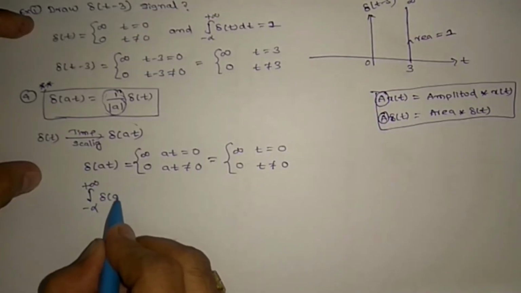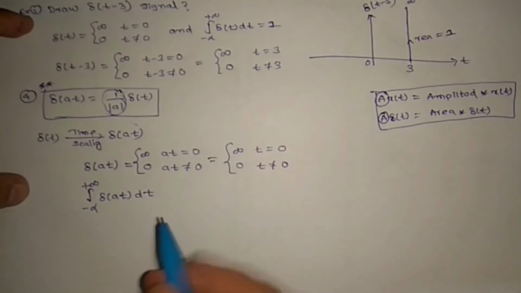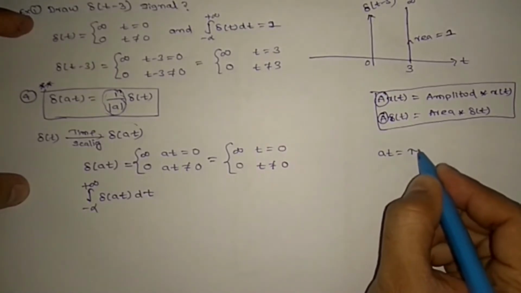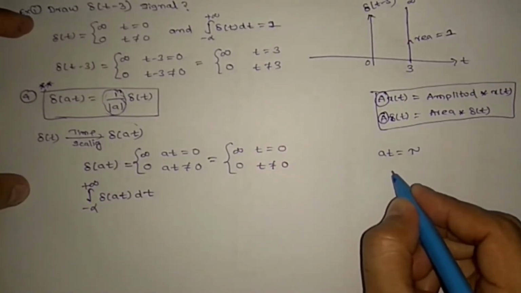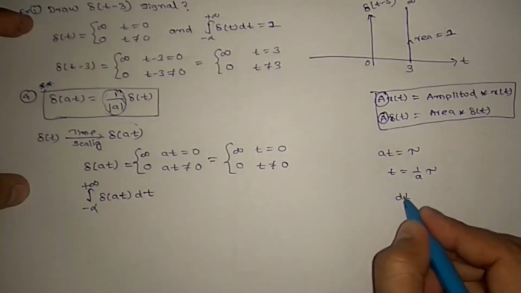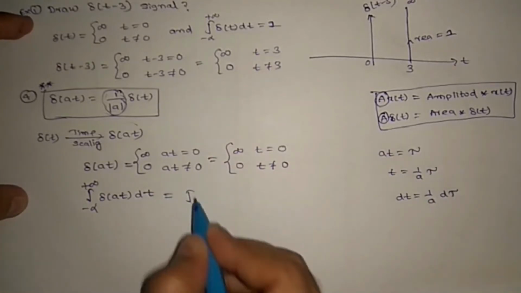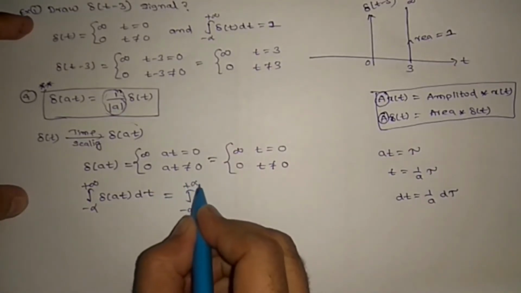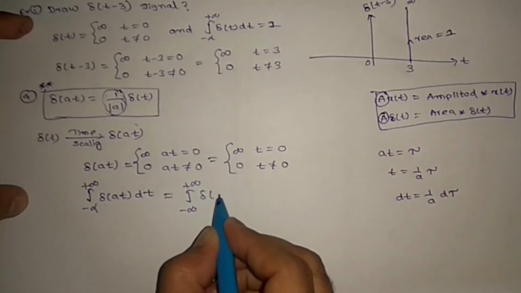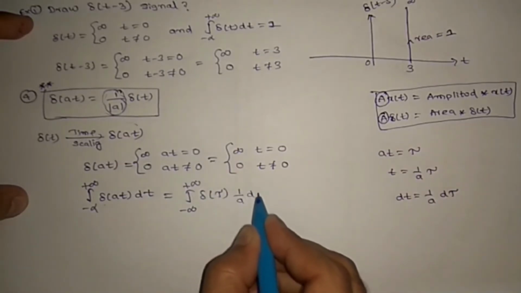The integral of del of at dt: wherever at is there I will replace it by tau. So t equals 1 by a tau, and dt equals 1 by a d tau. Now I will solve from minus infinity to plus infinity, where del of at dt is replaced by del tau times 1 by a d tau.